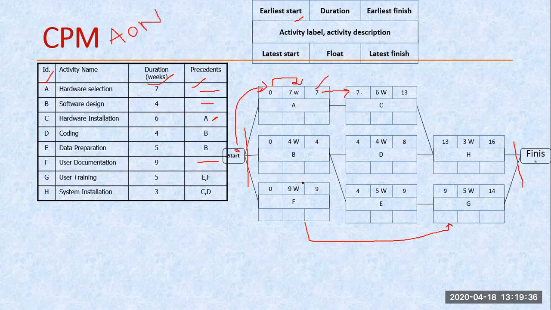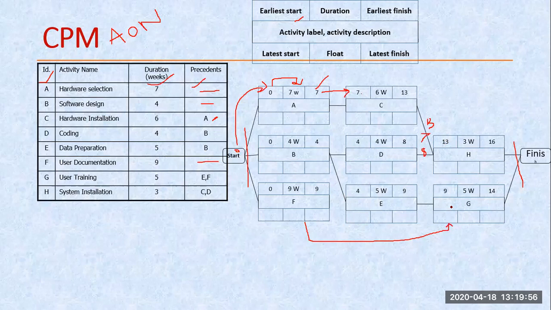4 plus 4 is 8. Here we are again copying the same value, 4. 4 plus 5, that becomes 9. From this side we are getting the value 13. From this side we are getting 13. From this side we are getting 8. And which one do I have to copy here? Which one is the highest value? 13. That's why 13 is copied here.